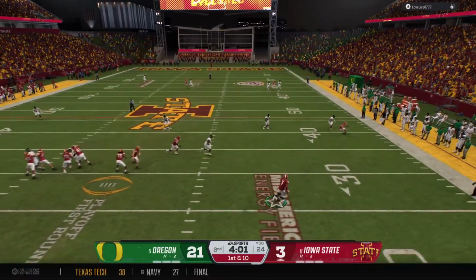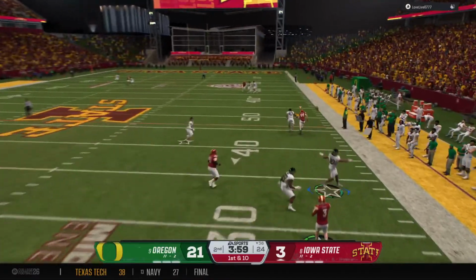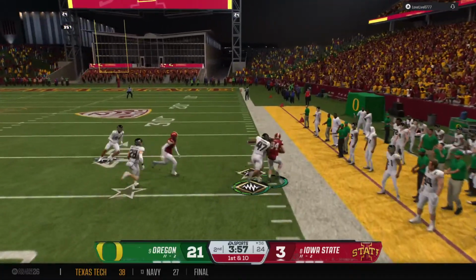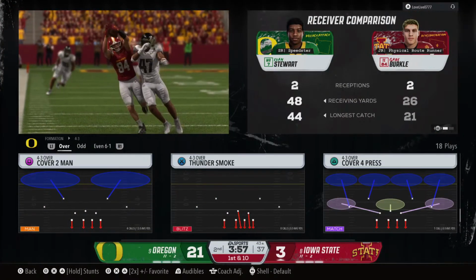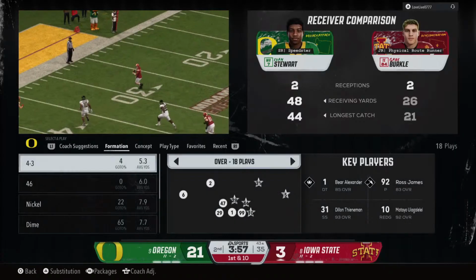On the move now. Tries the right with a quick throw. It's complete. What a grab near the sideline. And he runs out of bounds. That's a big gainer there.